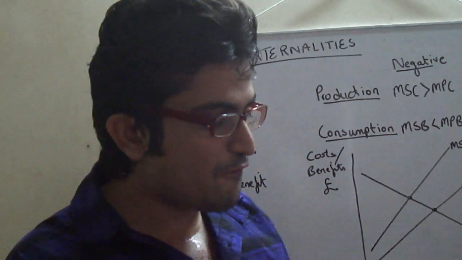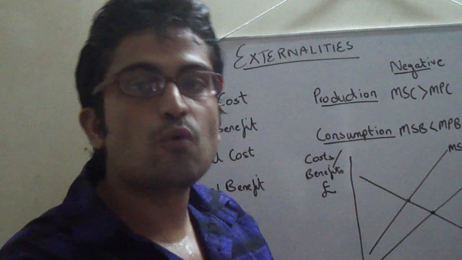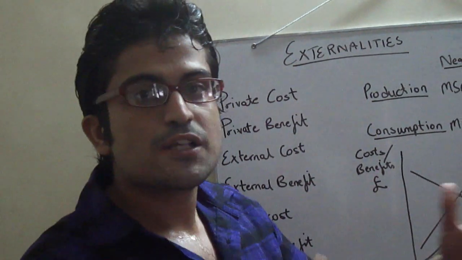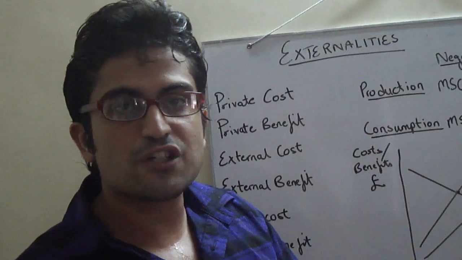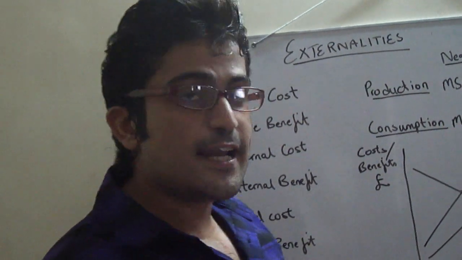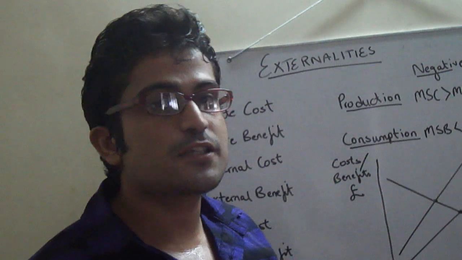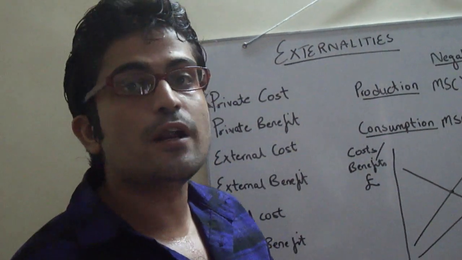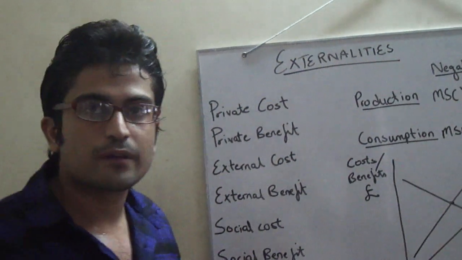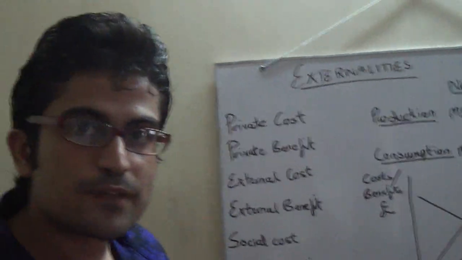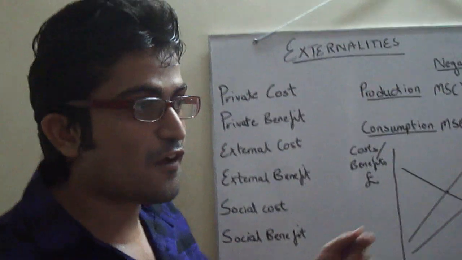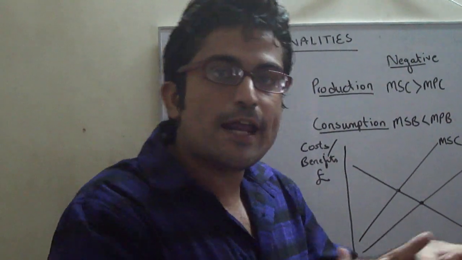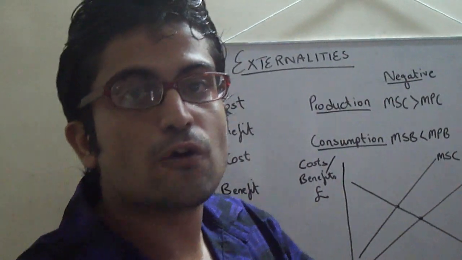First, we have a first party which is known as the producer, which produces goods and services in order to satisfy those wants and needs of the consumers. And then the second party is the consumers, who consume goods and services in order to gain satisfaction. Now externality is a third party effect, the effect on that party which is not directly involved in that economic activity.